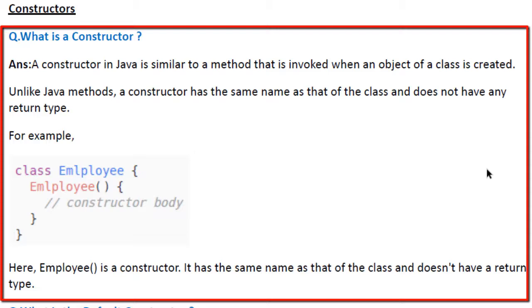Let's discuss constructors. What is a constructor? A constructor in Java is similar to a method that is invoked when an object of a class is created. Unlike Java methods, a constructor has the same name as that of the class and does not have any return type. For example, I have a class Employee over here and it has a constructor inside, and the constructor can have its body. So here, Employee is a constructor. It has the same name as that of the class and does not have a return type.